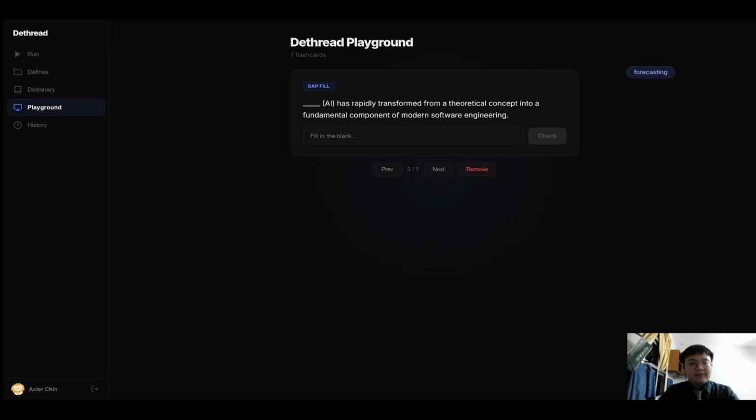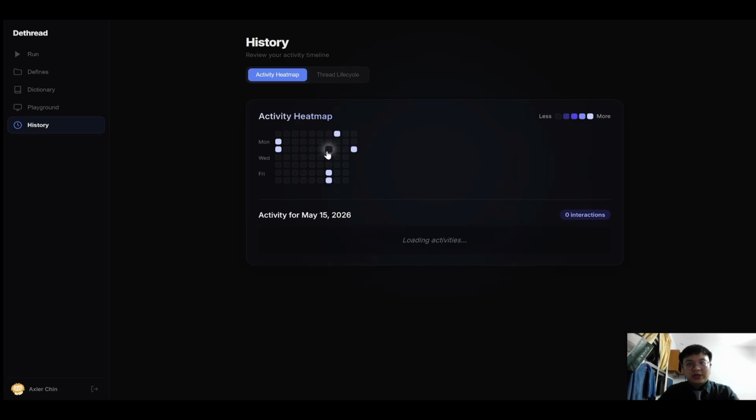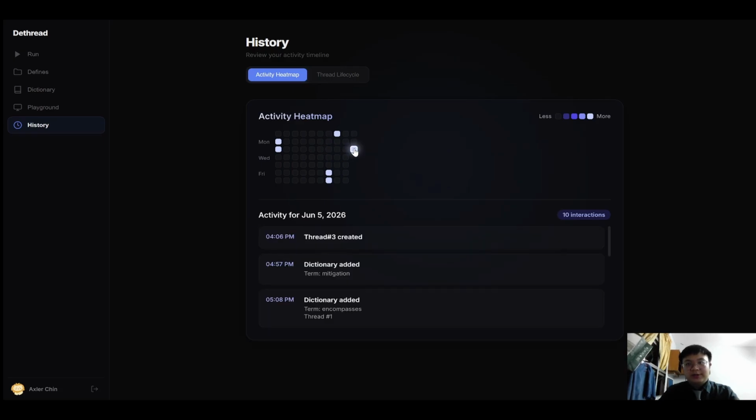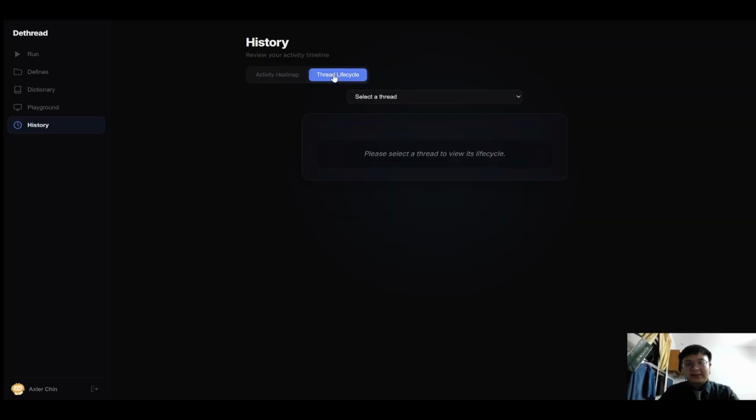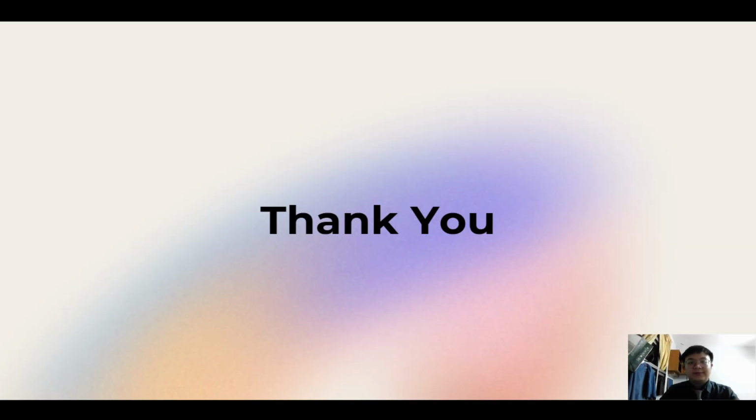In the History page, the user is also able to check the activity they made and track life cycle. For the activity, select a specific block to check all the activity recorded on that particular day. For the track life cycle, select a specific track to view its life cycle. And that's all. Thank you for listening.